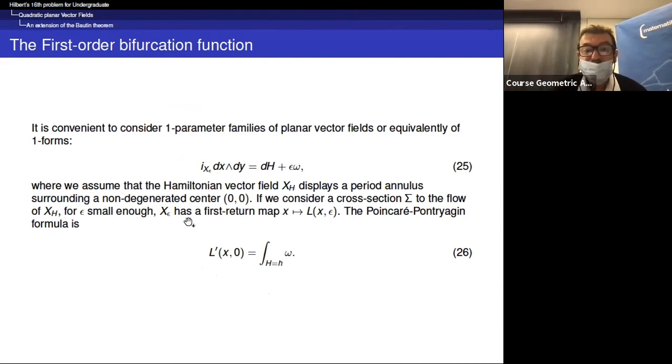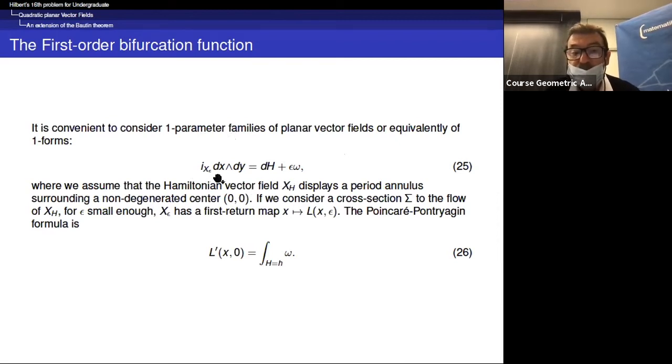So let me make this situation more precise. Instead of using several parameters, you look at just one parameter of perturbation. So we consider a one-parameter family of planar vector fields, or equivalently, you can take forms.